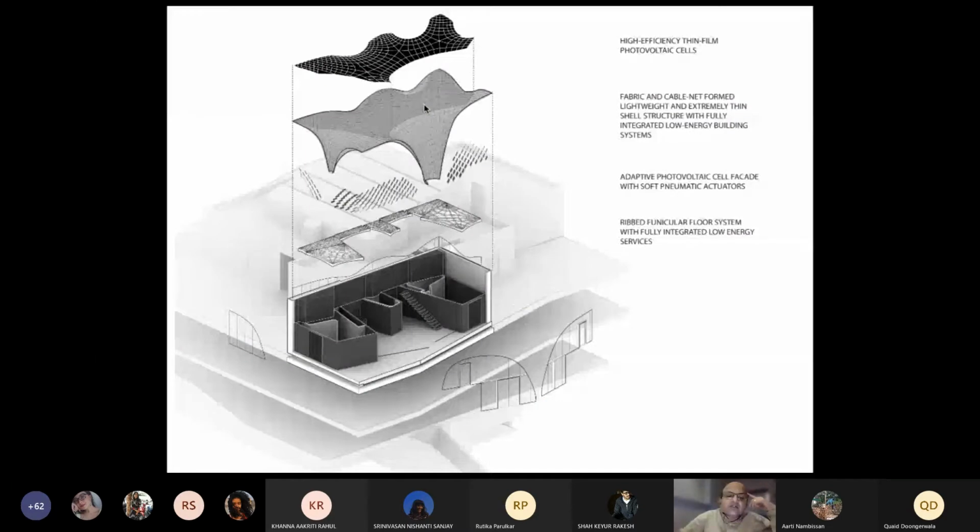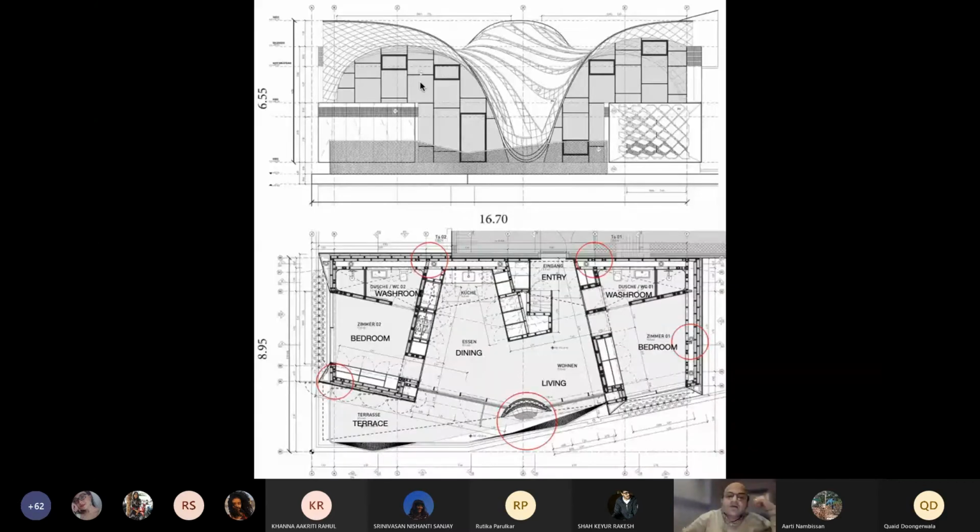So this is the penthouse. There's an entry, there's a kitchen, dining, two bedrooms, washrooms, and a little terrace. And there's a floor there which is an underlaying floor. Then you have this kind of thing which is in place, and then you have photovoltaic cells which are placed on top, and that's the plan of it. So that unit actually sits in these 1, 2, 3, 4, 5 places, and it covers the whole penthouse.